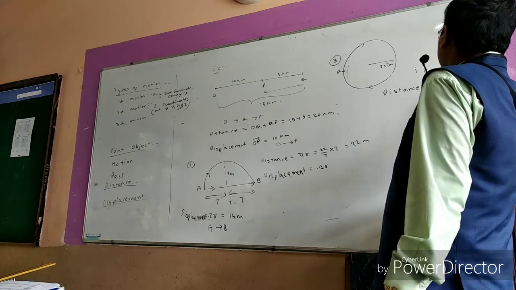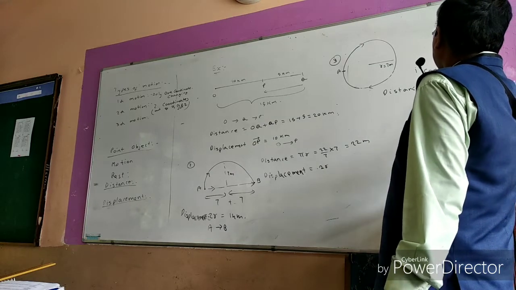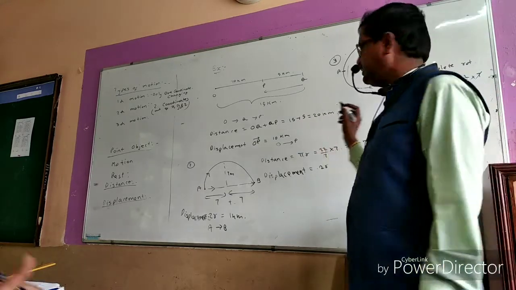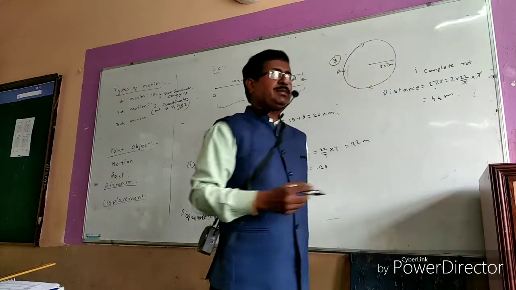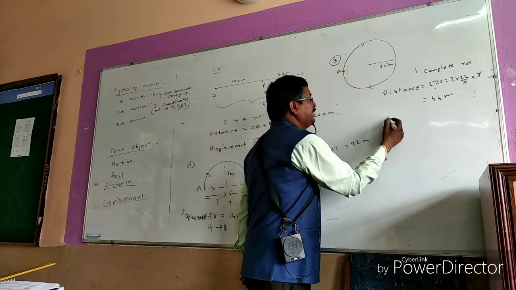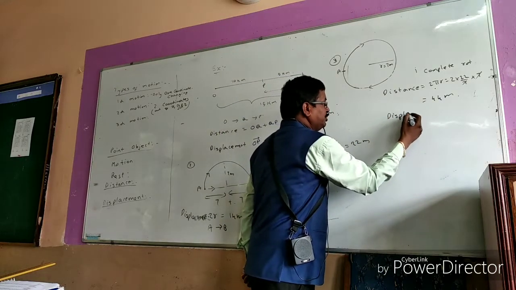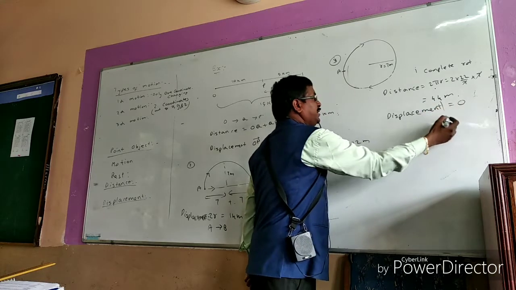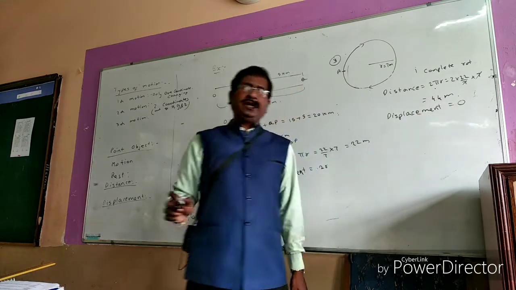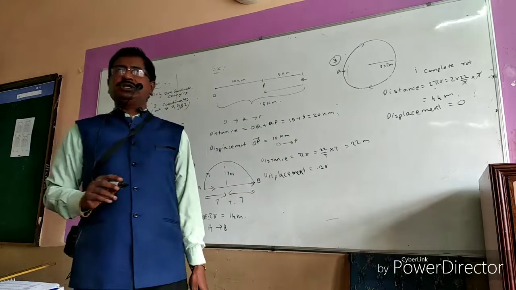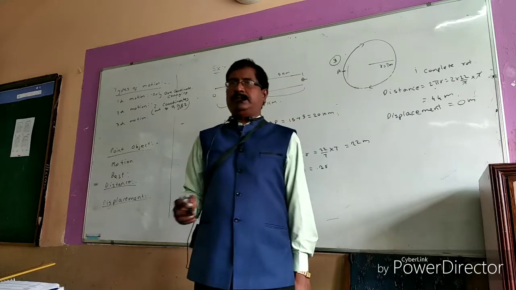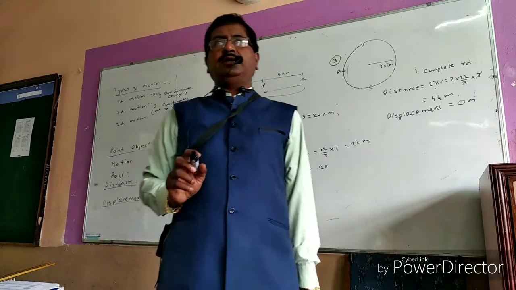Distance is 22 by 7 into 7, so 44 meters. You are going to get it as distance. And the same thing, if you go for displacement, it is going to become 0. The magnitude of displacement is concerned, that value is 0. So 0 meters. So distance may never be 0 or negative.